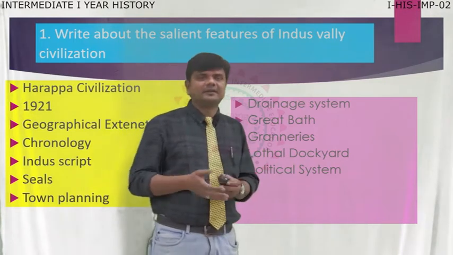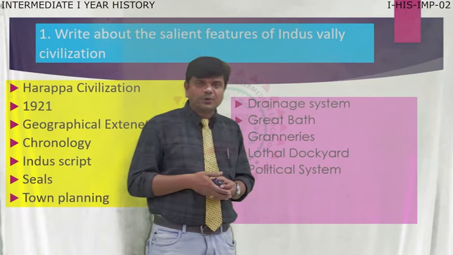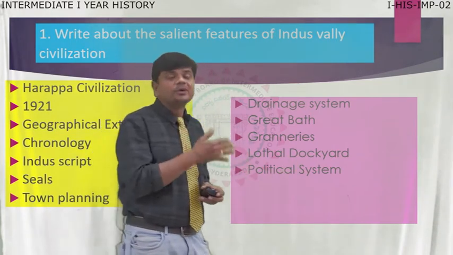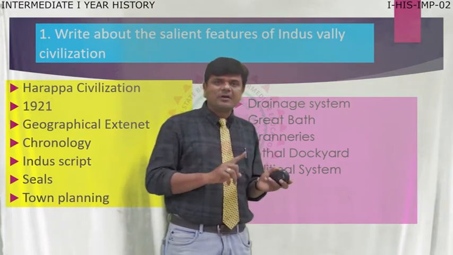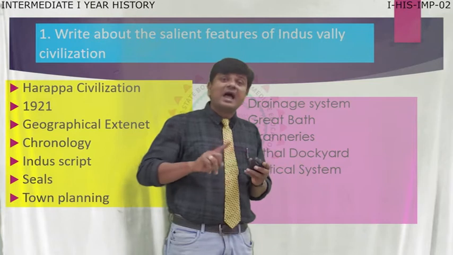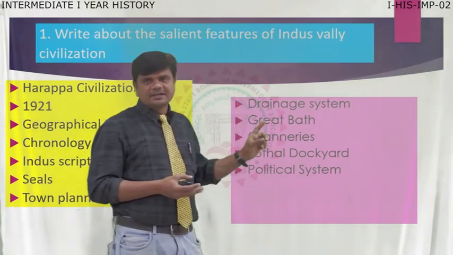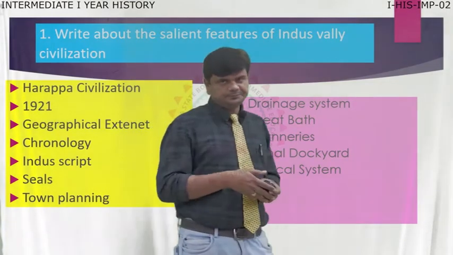goods and material. Here, a number of seals and a number of coins were also discovered. So it exhibits information about contacts, trade and business with other nations also. That is the great feature here. That is Lothal. Moving to the political system.